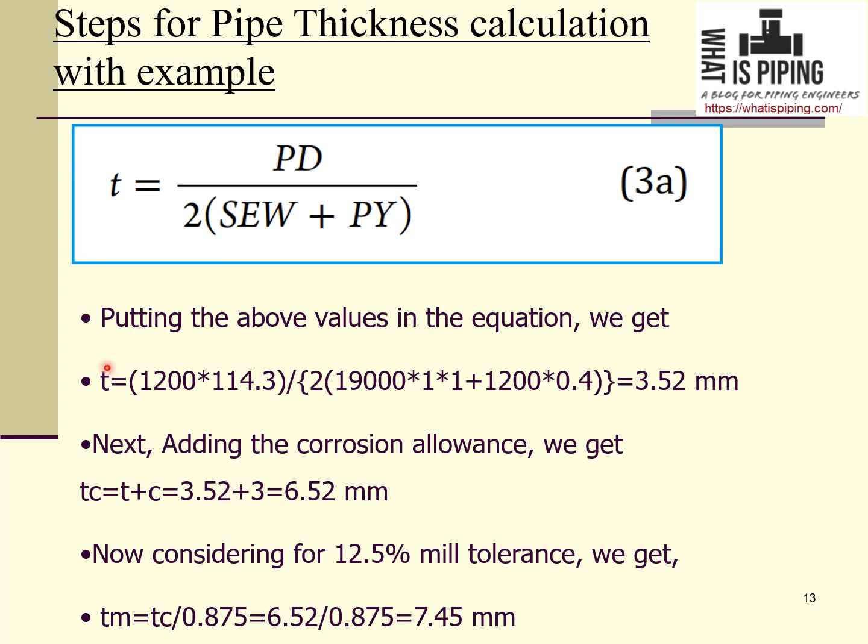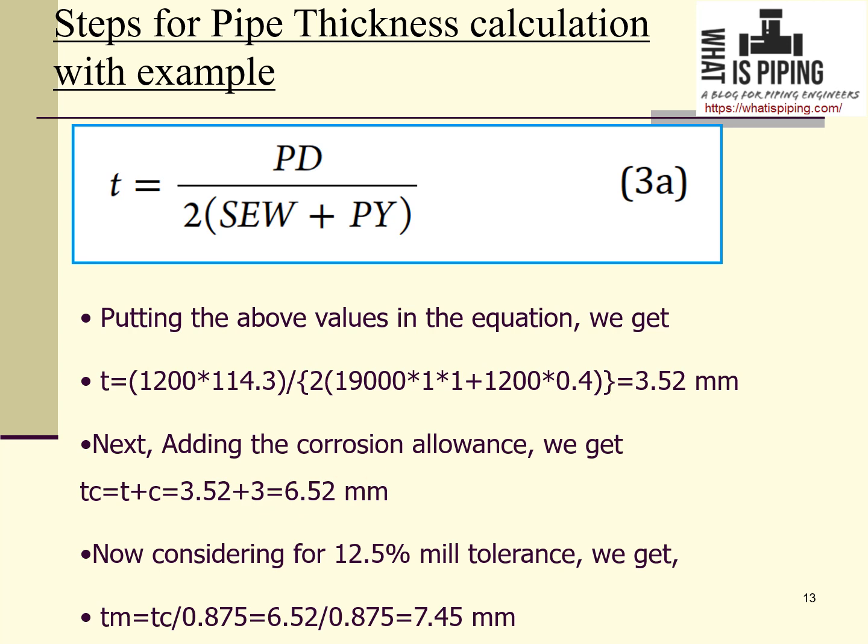So this is the required thickness only for the pressure consideration. Now we have the corrosion allowance, so we have to add that value to get the required thickness for pressure as well as corrosion allowance. So tc is equal to t plus c, so 3.52 plus 3 is equal to 6.52 mm.